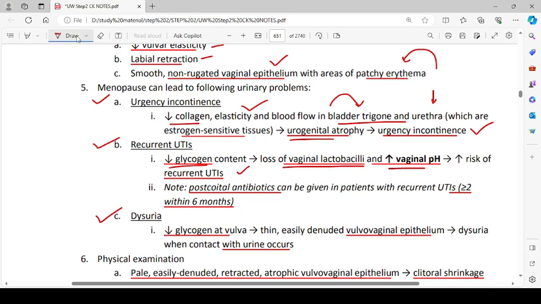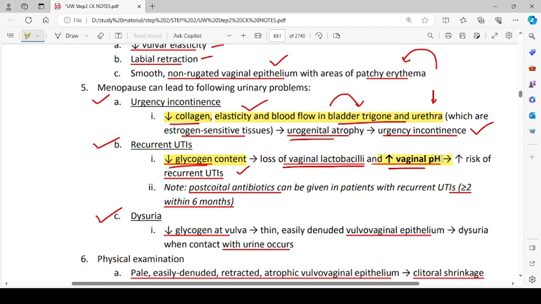Okay, I have to read that again. They are saying that there is decreased collagen, elasticity, and blood flow to the bladder, trigone, and urethra. Got it. And they are estrogen sensitive areas. So this will lead to urogenital atrophy and urgency incontinence. Then UTIs are happening because there is decreased glycogen content, loss of vaginal lactobacilli, and increased vaginal pH.